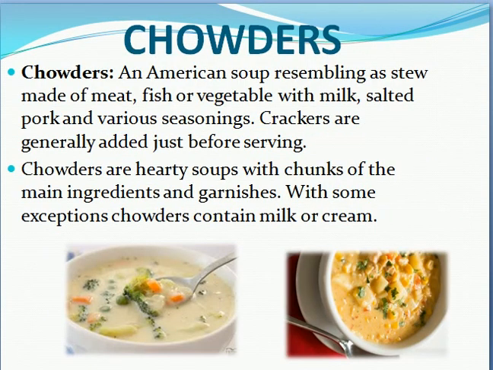And next, coming to the chowder. These chowder soups are called chunky soups. They will have a lot of milk, vegetables, and starch in them, like potato powder. Chowder is an American soup resembling a stew made of meat, fish, or vegetables with milk, salted pork, and various seasonings, and crackers are generally added just before serving. At last they will be adding these crackers.